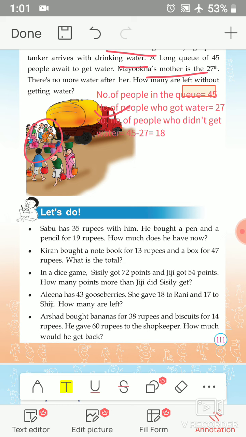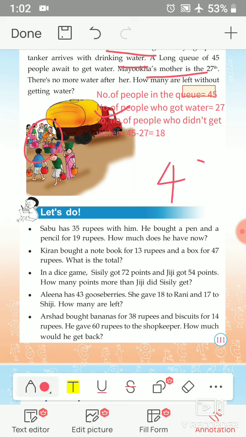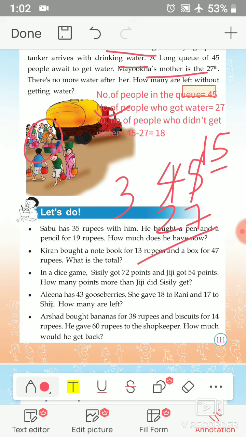That is 45 minus 27. That is 5 minus 7. We cannot subtract 5 minus 7, so we need borrowing. That is 4 becomes 3. After receiving 1, this 5 becomes 15. Then 15 minus 7: after 7, 8, 9, 10, 11, 12, 13, 14, 15. That is 8. 3 minus 2 is 1. That is 18. You got it?